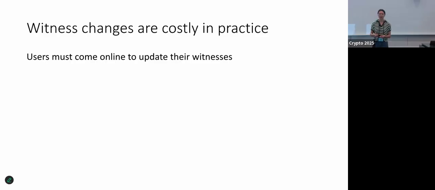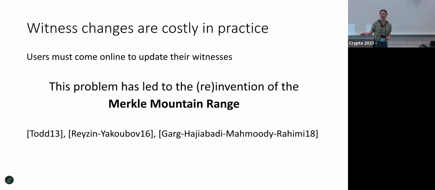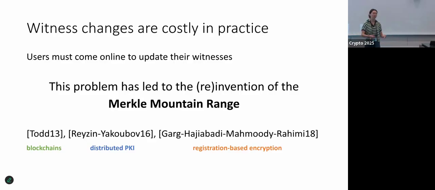And it's led to sort of the reinvention of the Merkle mountain range. Which I'll explain in a minute, but I just want to point out that this Merkle mountain range has occurred in several different applications. It was first invented by Todd in the context of blockchains. It's also come up in the context of distributed PKI and registration-based encryption. And so all of these different areas are converging on the same object to solve the same problem, and this is the Merkle mountain range.